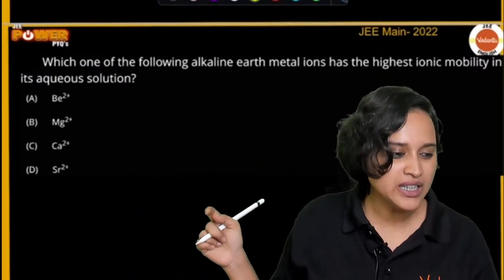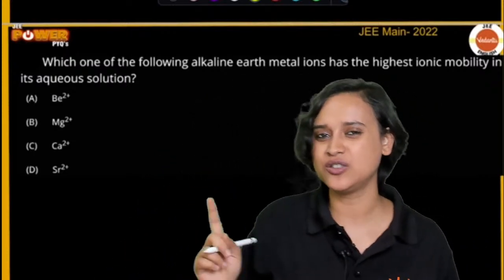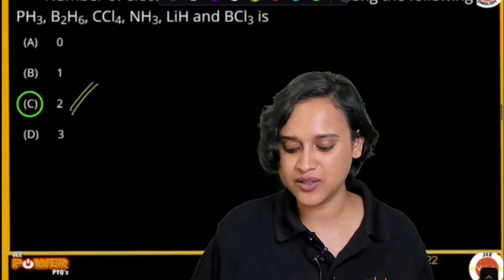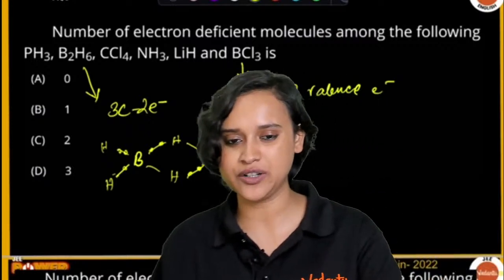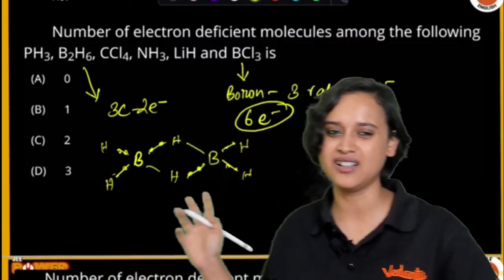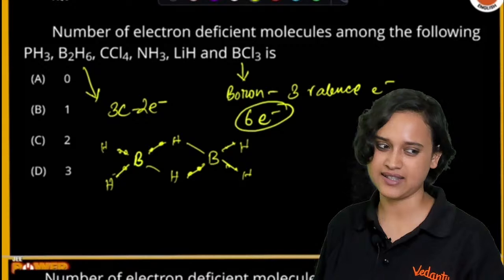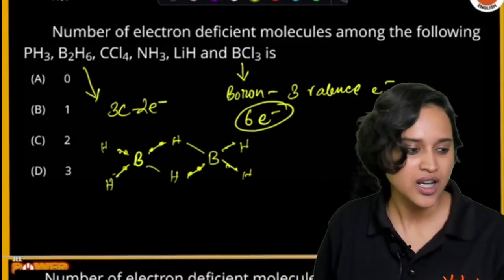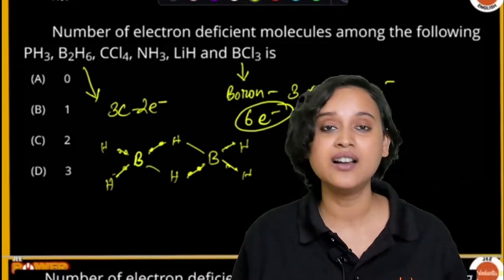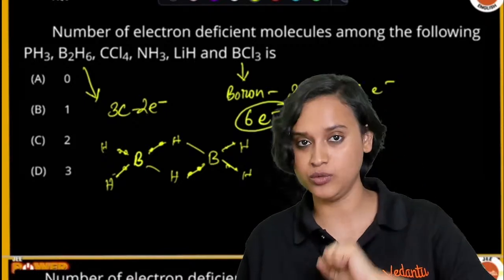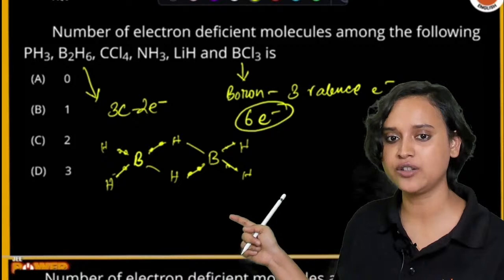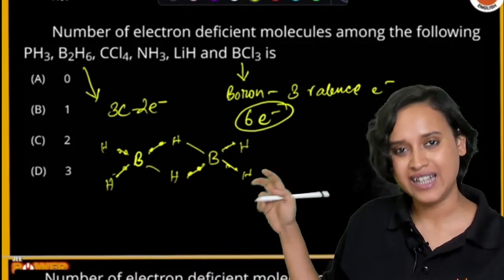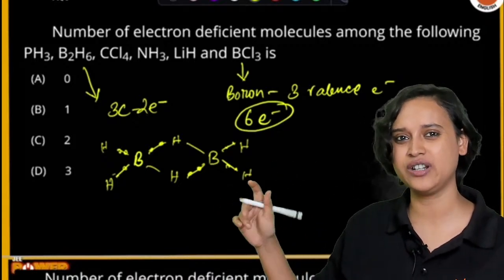It has a duplet, so we cannot really say that it is deficient. Nityashree, I just said LiH will follow duplet rule. It will not follow octet rule. It will follow duplet rule, and hence we will not call it electron deficient as such.